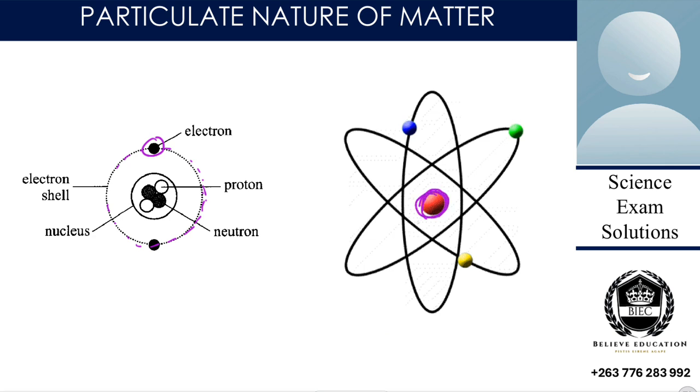Around the nucleus, the electrons, for example the green one, move around in its orbit. Are we together? Then the blue one moves around in its orbit, and the yellow one moves around in its orbit. In other words, there is space in between.